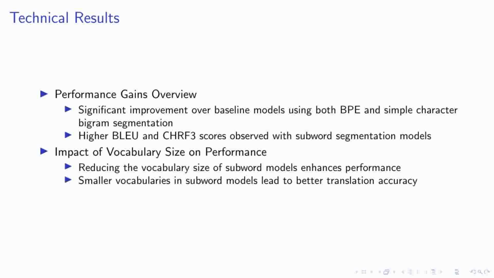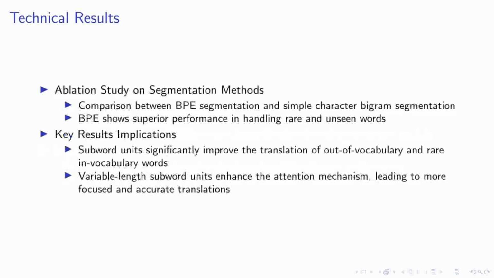Let's delve into the technical results of our study, focusing on the ablation study we conducted on segmentation methods. We compared the performance of byte pair encoding, or BPE, segmentation with a simpler character bigram segmentation approach. Our findings clearly show that BPE segmentation excels in handling rare and unseen words, providing a robust method for enhancing translation quality in neural machine translation systems.